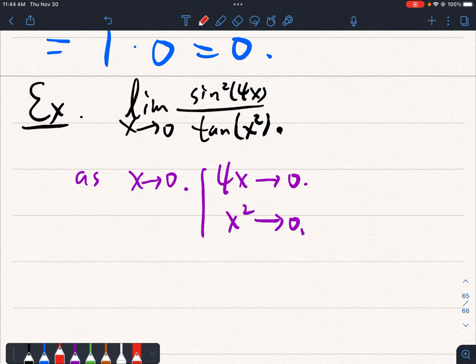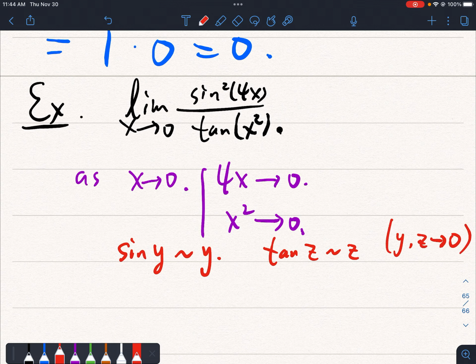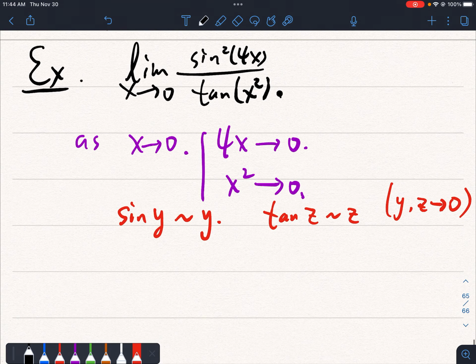And also x squared will approach 0, which means we can use the equivalence of the infinitesimal for sine and tangent. So sine of y would be approximately y as y goes to 0, and then tangent of z will be approximately also z, as y and z go to 0. We have to emphasize this because we want to take the limit as it approaches some point.